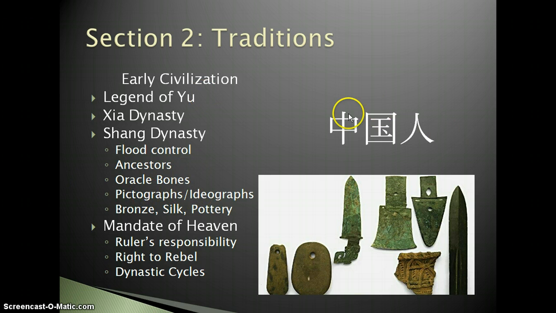Pictographs or ideographs, that's the written language, like right over here, the example of that. You can also see some samples of their tools. Bronze was the major metal that they used to create things. By this point in time, they had already begun to develop silk, which they were making from the threads from the silkworm cocoons, and using that to make cloth. They had also developed pottery.